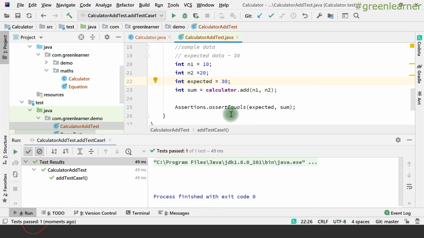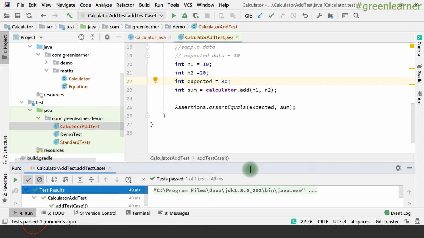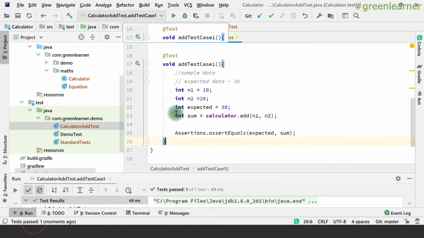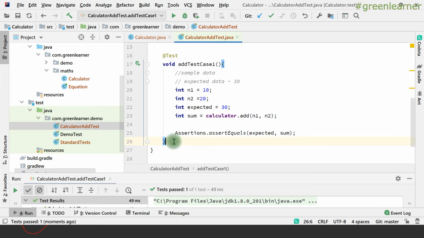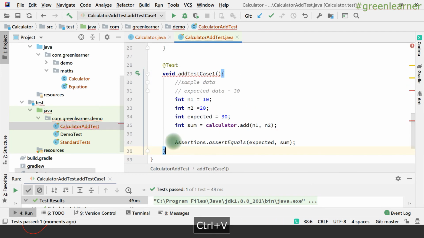So congratulations, we have written our first unit test, a positive unit test case, successfully. And if it is failing, we also saw how to debug that, right? So now go ahead and write the second test case. You will see how easy it is to write the test. It's all about the sample data, the expected result that it is returning, and the behavior that you have in your method under test. All other things are going to be the same.